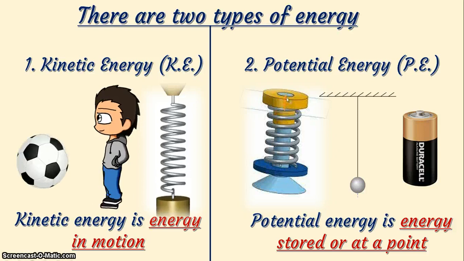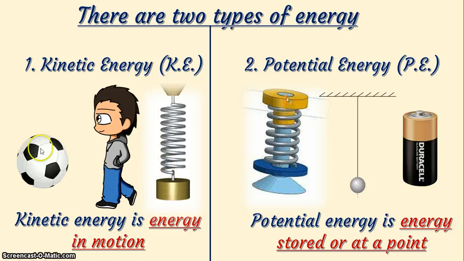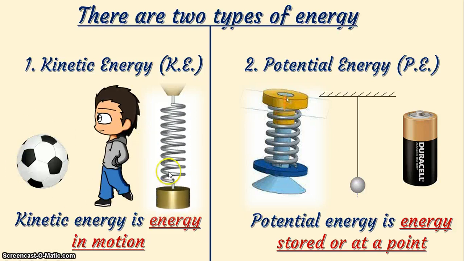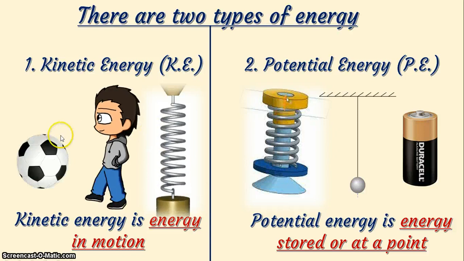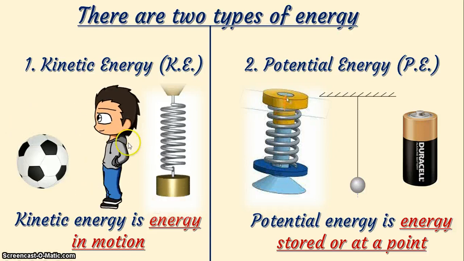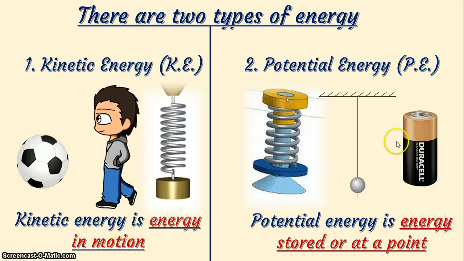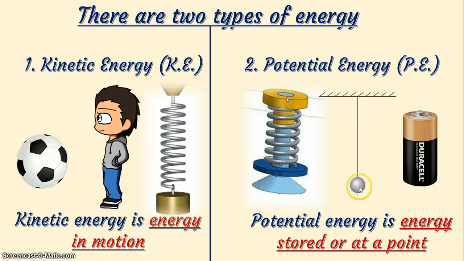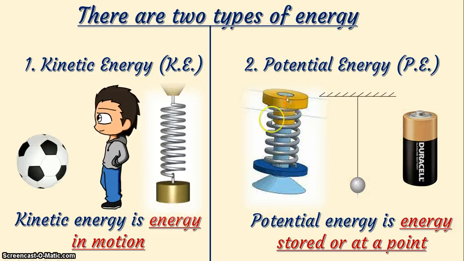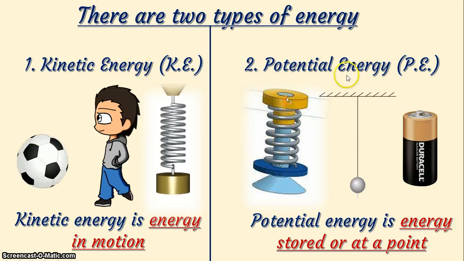Look closely. You would see everything here is having a form of motion. So whatever has a form or any form of motion has kinetic energy. And any form of energy that can move or be transferred is classified as kinetic energy, while any form of energy that can be stored or remains at a point is known as potential energy. So there are basically two types of energy: kinetic energy and potential energy.